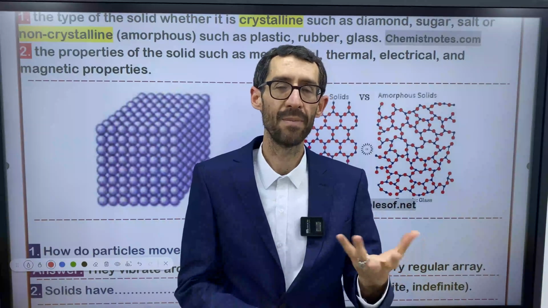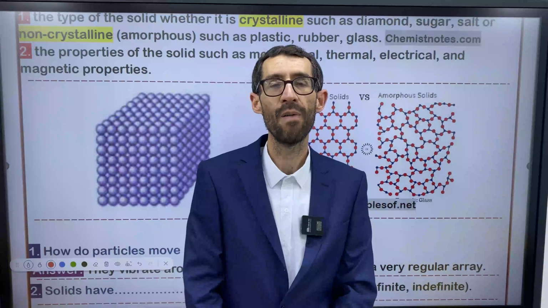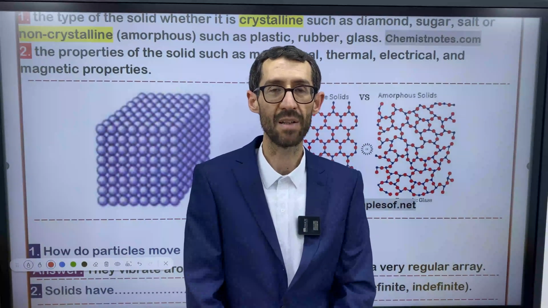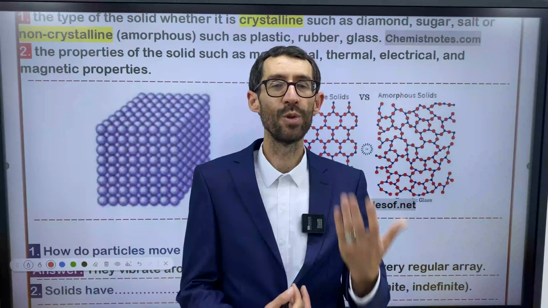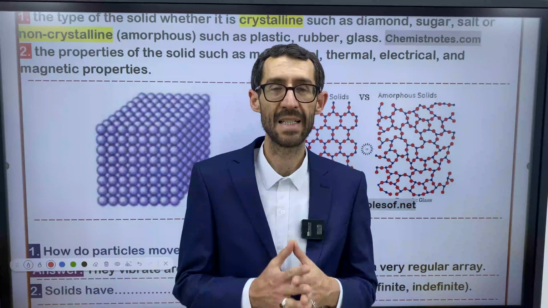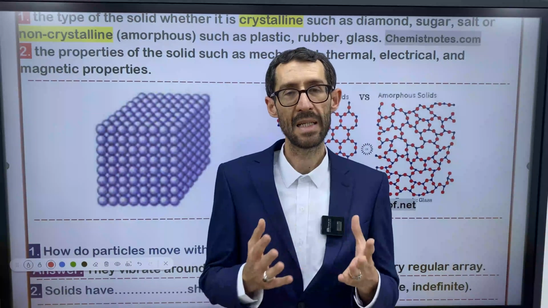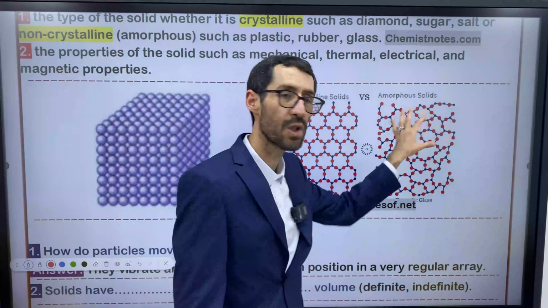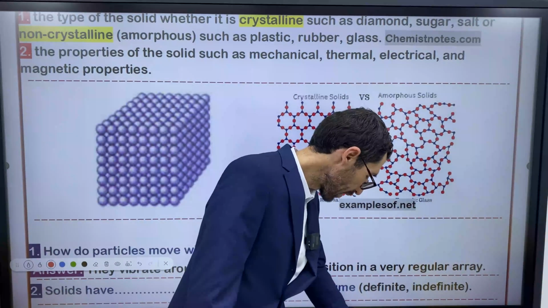One more question. Think about an example of a non-crystalline solid or amorphous solid. Go over it. I'm sure you know the answer. The answer is plastic or rubber. They are all non-crystalline. The atomic structure is not regular. It's not 3D. Let me show you something.